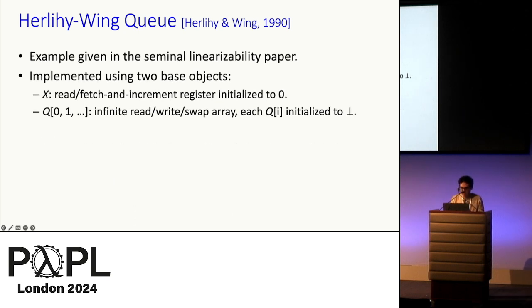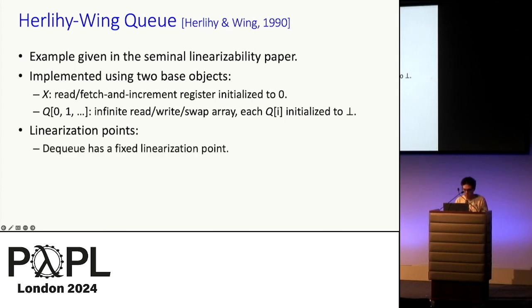Now let's talk about what makes this implementation interesting, which is its linearization points. The DQ operation has a fixed linearization point, exactly at the instance where it swaps bot into a non-bot register in Q. And it might be enticing to think similarly about the NQ, but that's not the case. Through another example run, we will see that NQ's linearizations are actually future dependent.